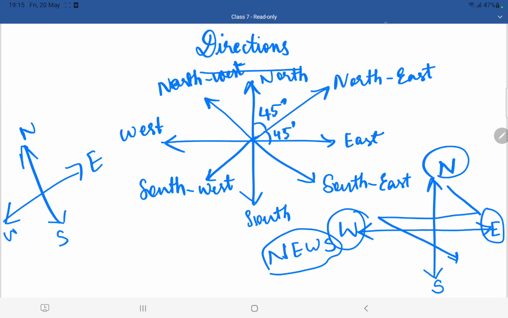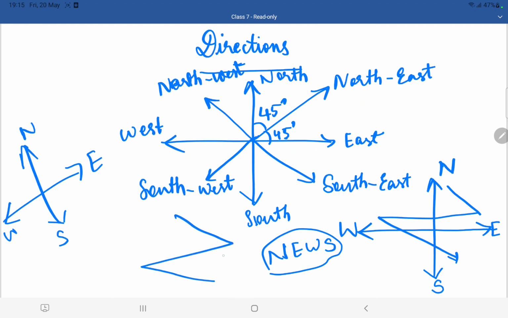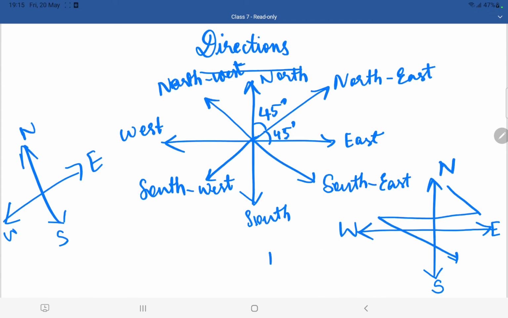So we are getting news here. If you have a shape like this, a Z shape, you can easily remember these directions like news. This is a small trick that I want to tell you, students, because many have confusions in this.